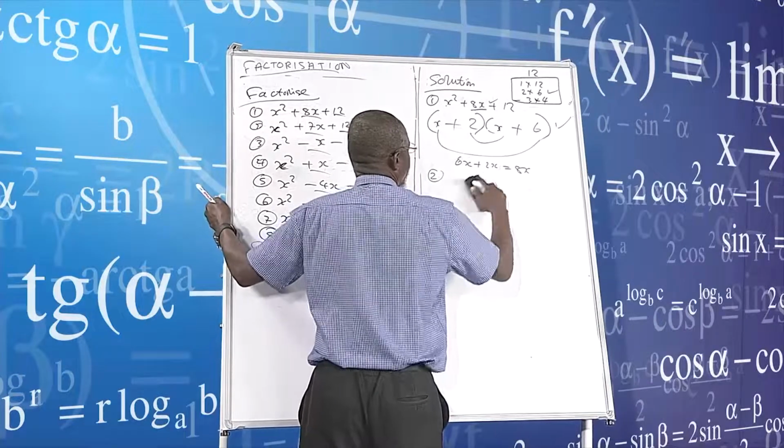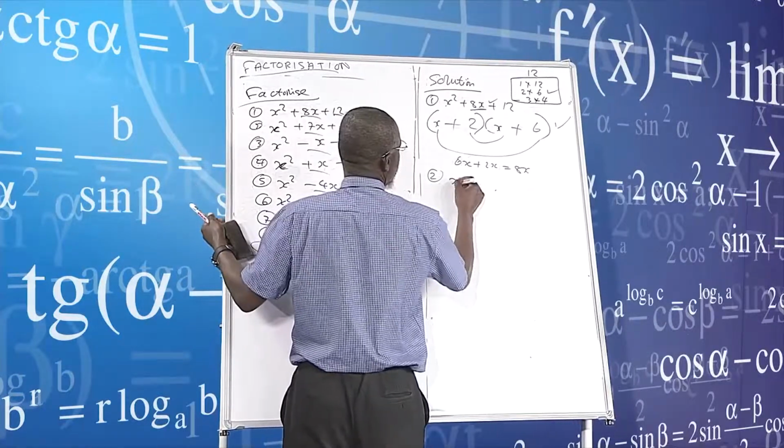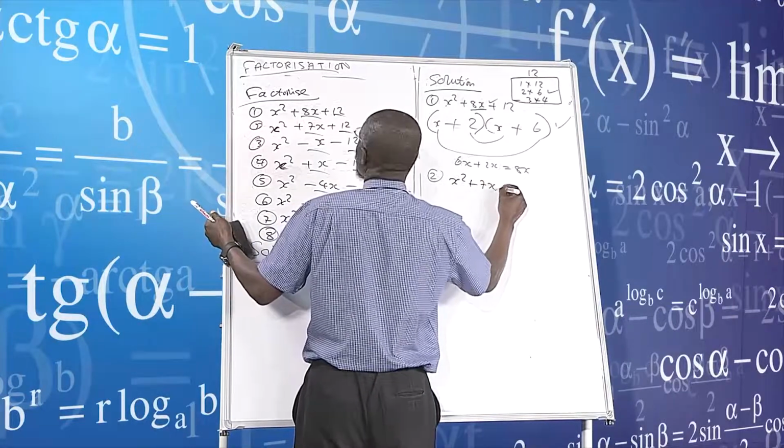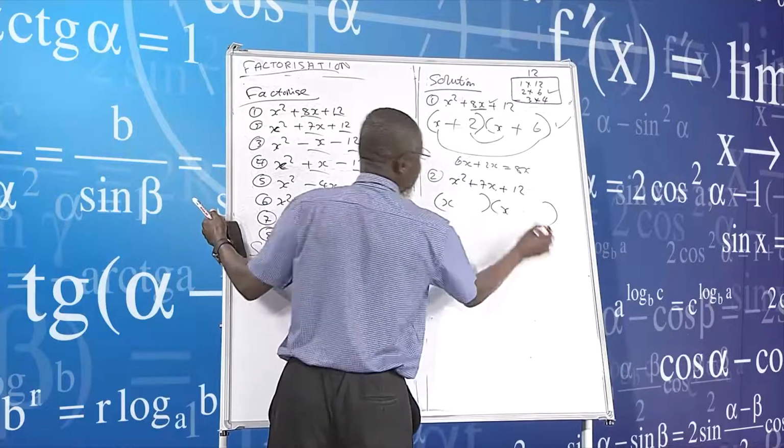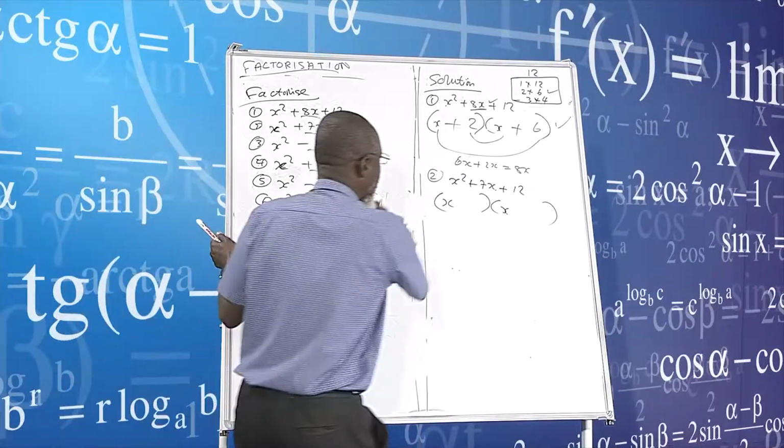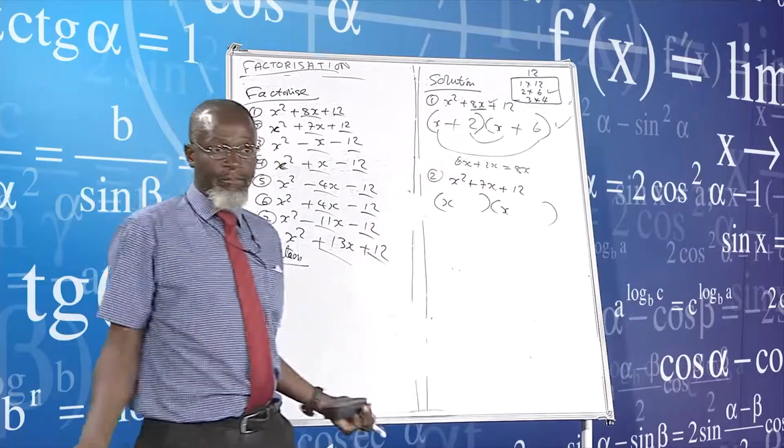Let us first have the question, which is now b, x squared plus 7x plus 12. How do we now do it? We now put x again. We are simply saying x times x again.